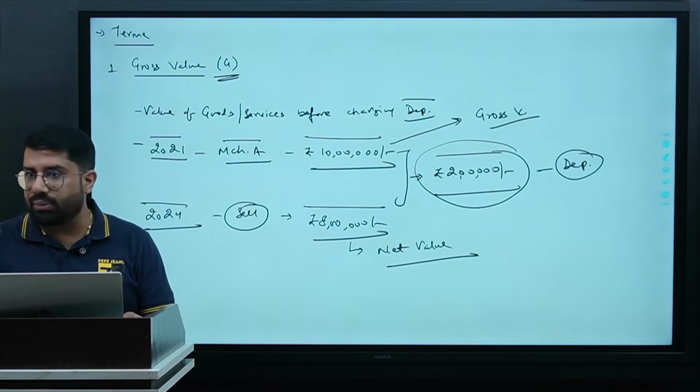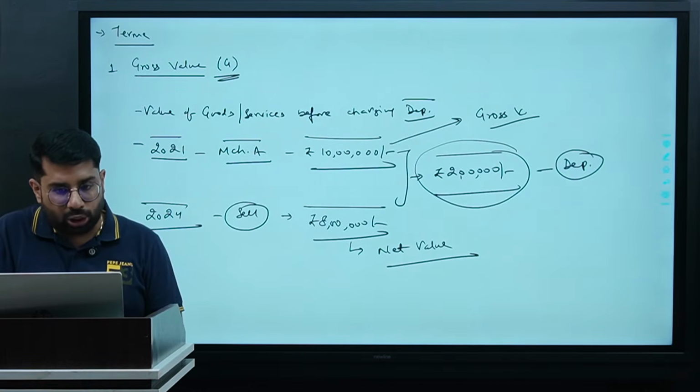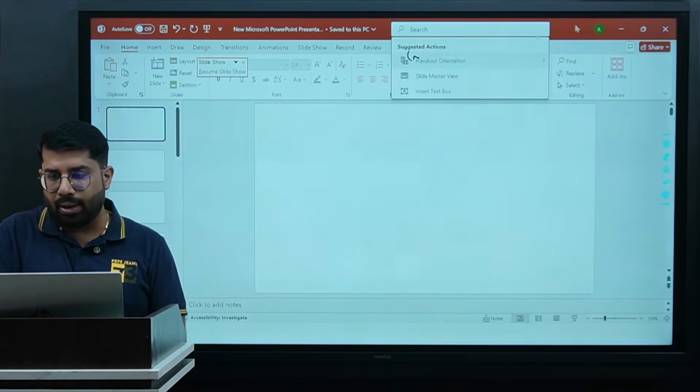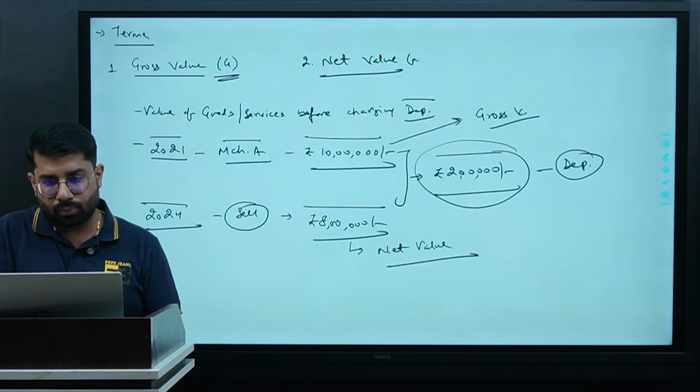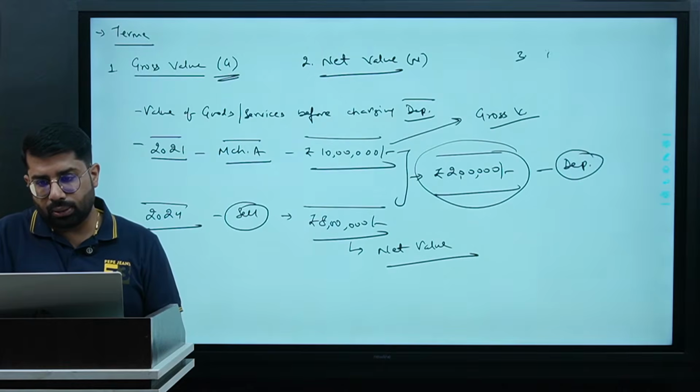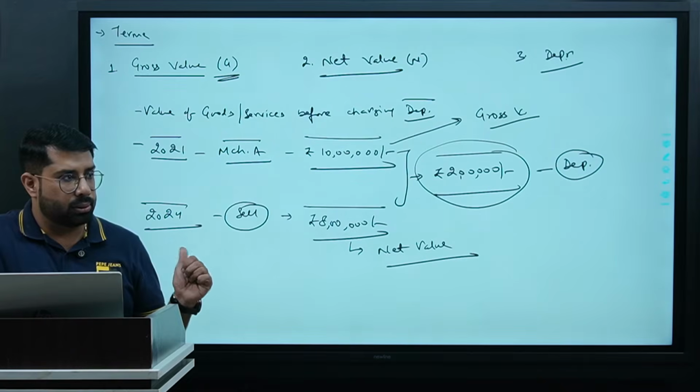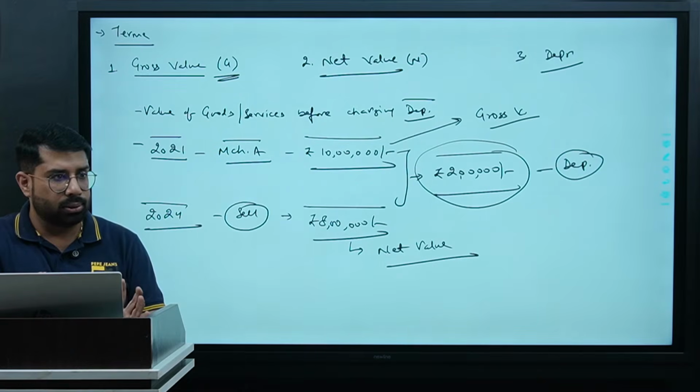So I have discussed 3 terms with you. First is gross value. Second is net value, the symbol will be N. And the third is depreciation. Are you clear with this? Any questions here?